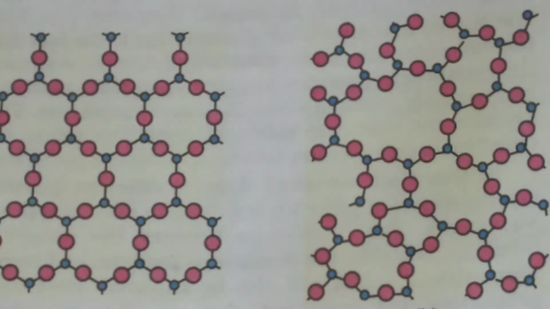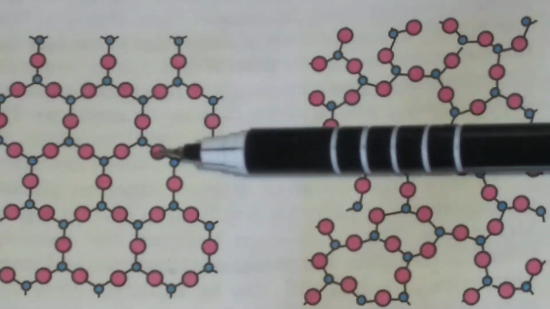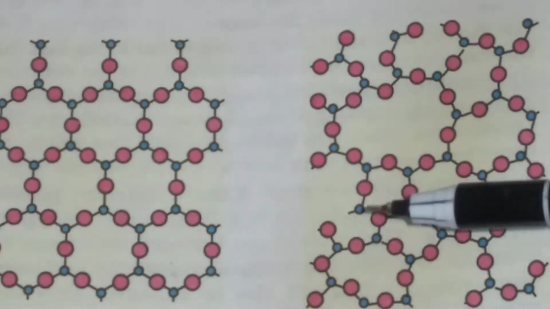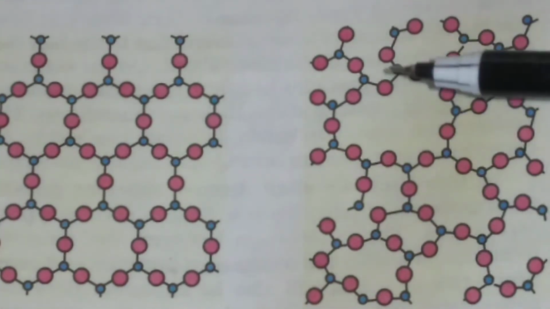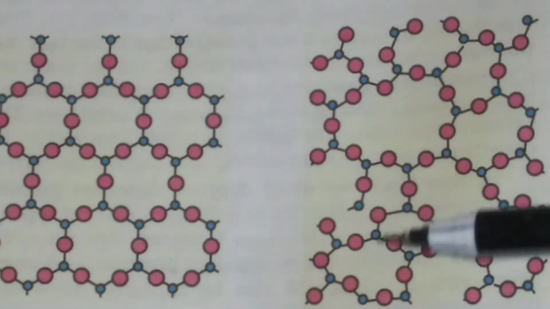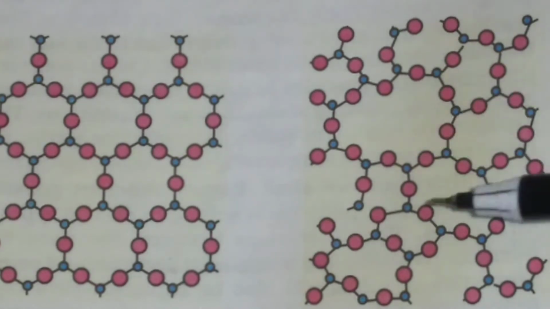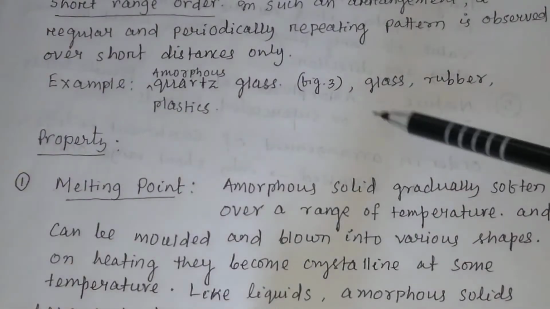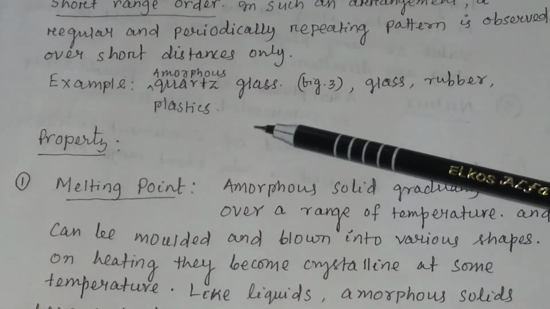And you also see the range of order. Here the order is long range. There is no breaking. But here you see the range is short range. You have a structure like this. There is breaking here. There is breaking here. So the range is not long range order. Here there is also breaking. Here the order is short range order. Other examples of amorphous solid are glass, rubber, plastics, etc.